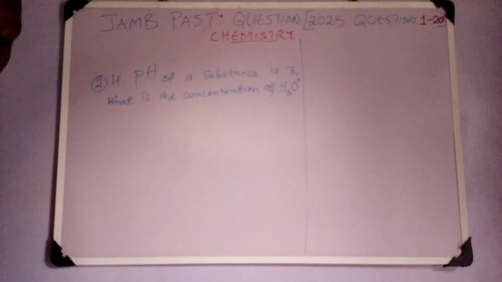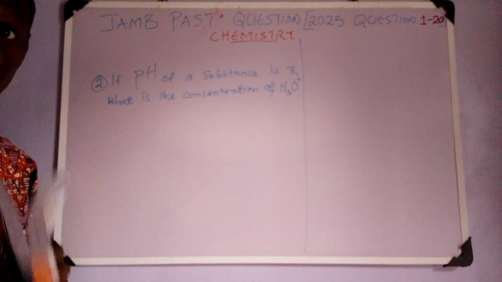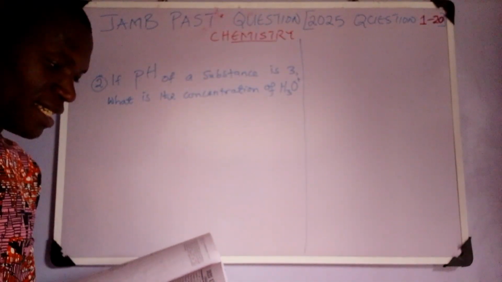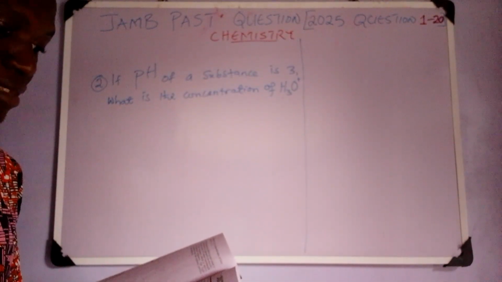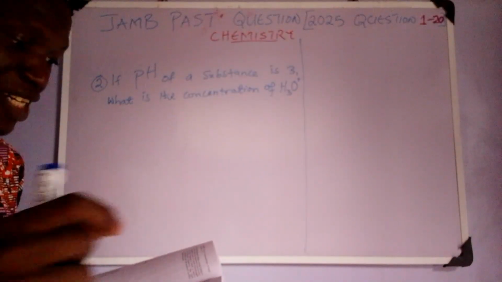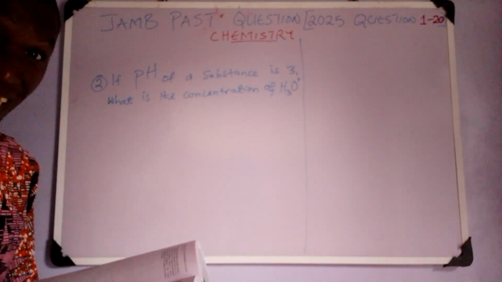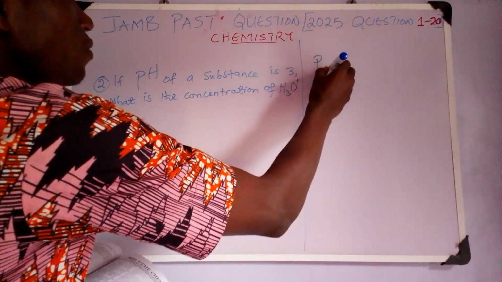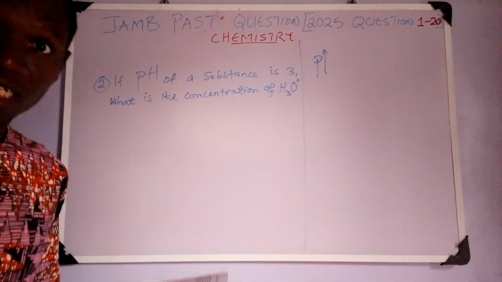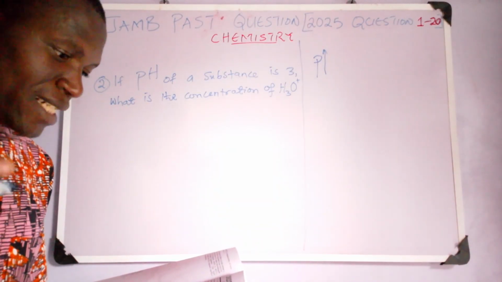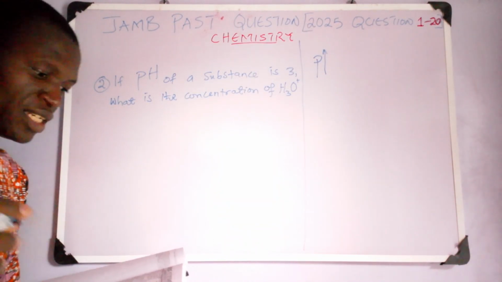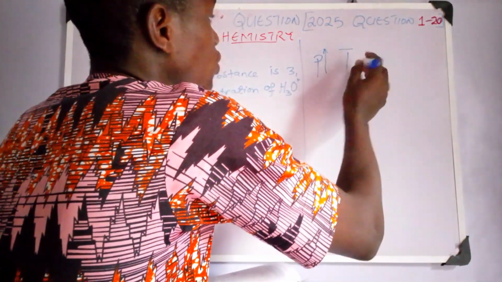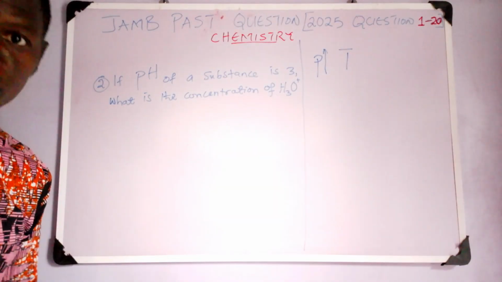Like I said, this is the second question. So I will be reading the questions very quickly and briefly, and then we are going to answer it together. So actually, the first question says, if pressure of a gas is increased while its temperature remains constant, what happens to its volume? Now listen, the question is very clear. Now, pressure increased. Listen, very important. Once you get these parameters right, you'll be able to answer the question very easily. And the temperature remains constant, untouched. So what happens to the volume?